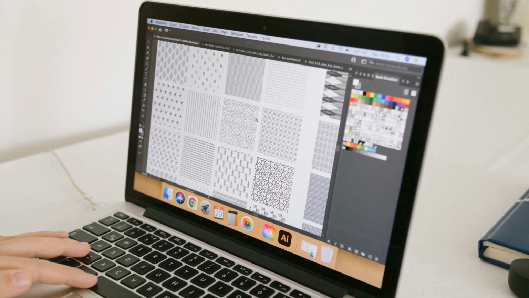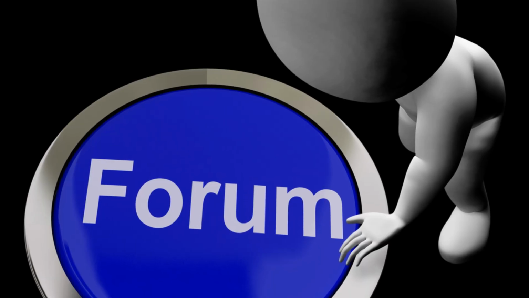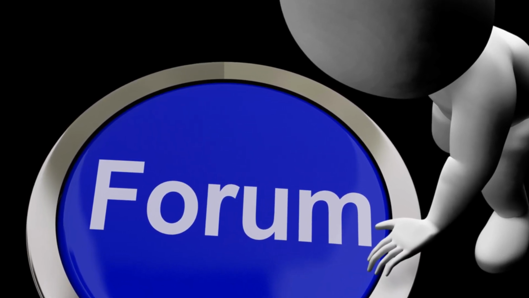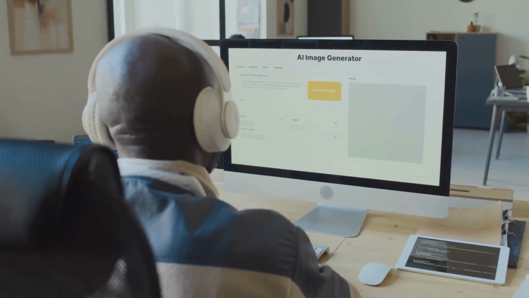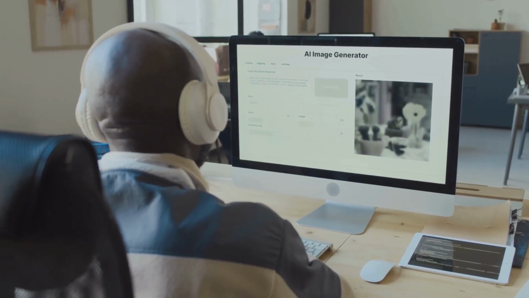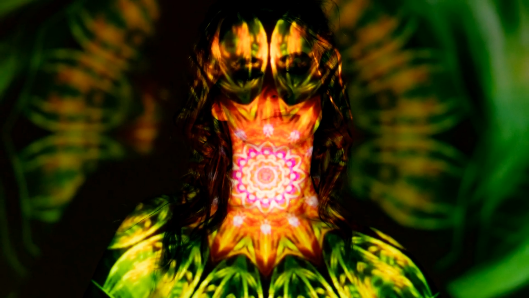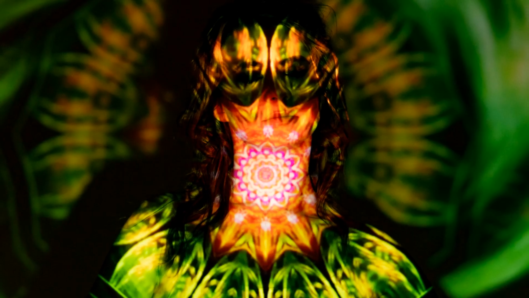Keep in mind that each platform has its own unique workflow and set of conventions. Try out some sample prompts to see which platform best fits your artistic style and preferences. Don't underestimate the value of community support, as online forums and communities can be a big help when you're just starting out. And most importantly, don't be afraid to experiment and push the boundaries of what's possible. Ultimately, the best platform is the one that empowers your creativity and helps you bring your artistic visions to life.